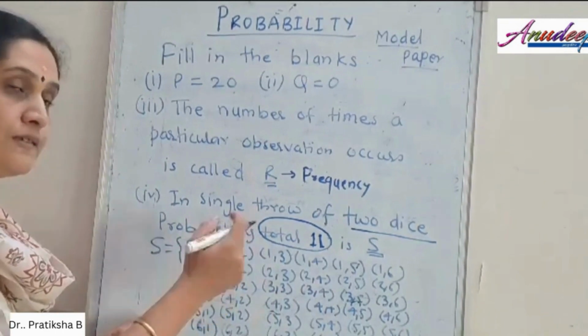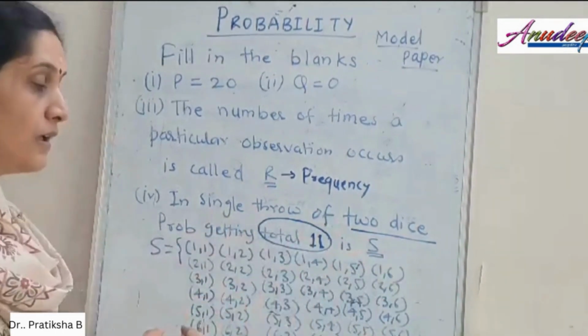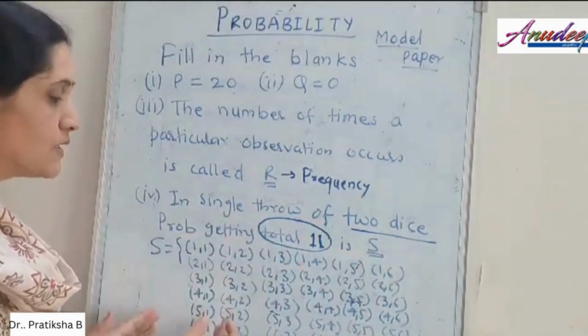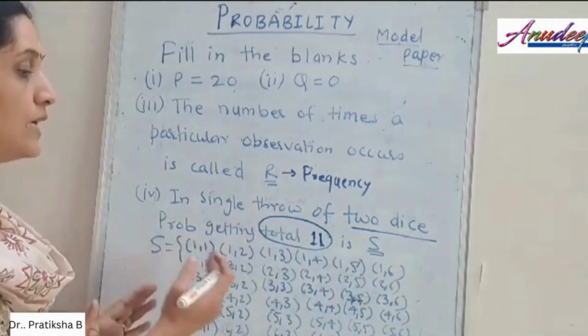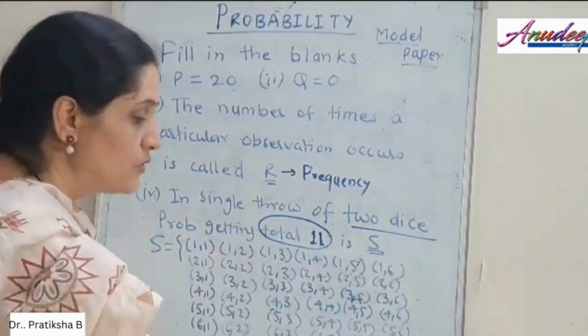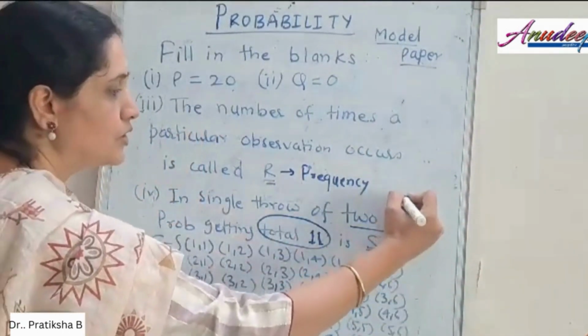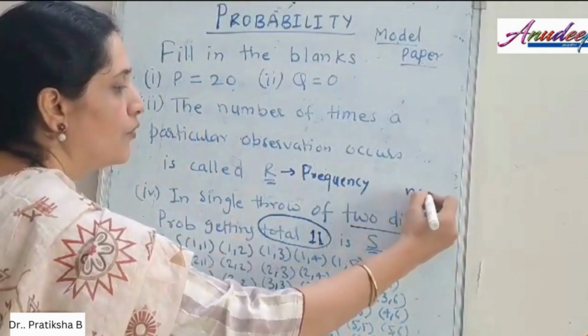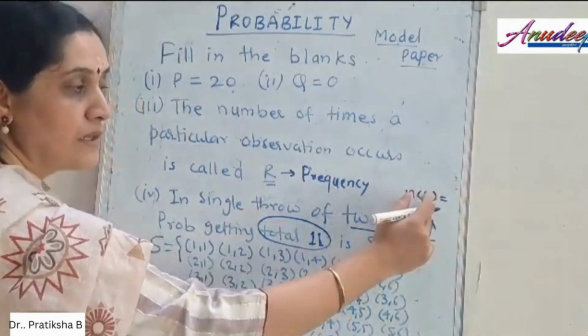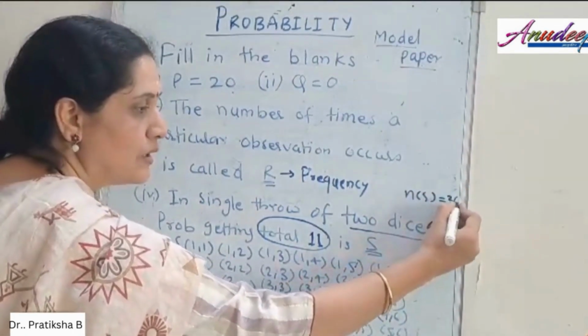First may show 1 and second may show 2. Like that, using all the combinations, this is the sample space that we get, and it consists of 6 into 6, that is 36 elements. So for this question, N of S, the number of elements in sample space S, is equal to 36.